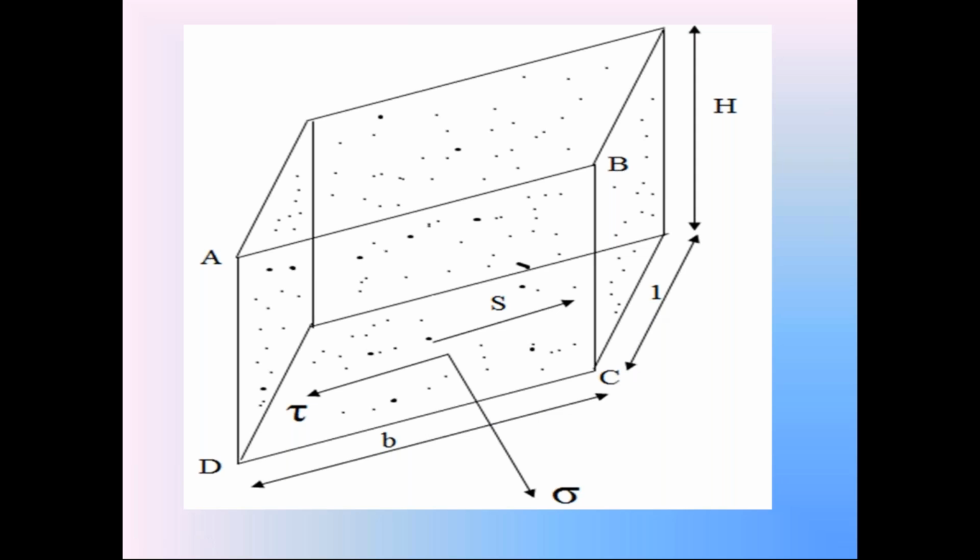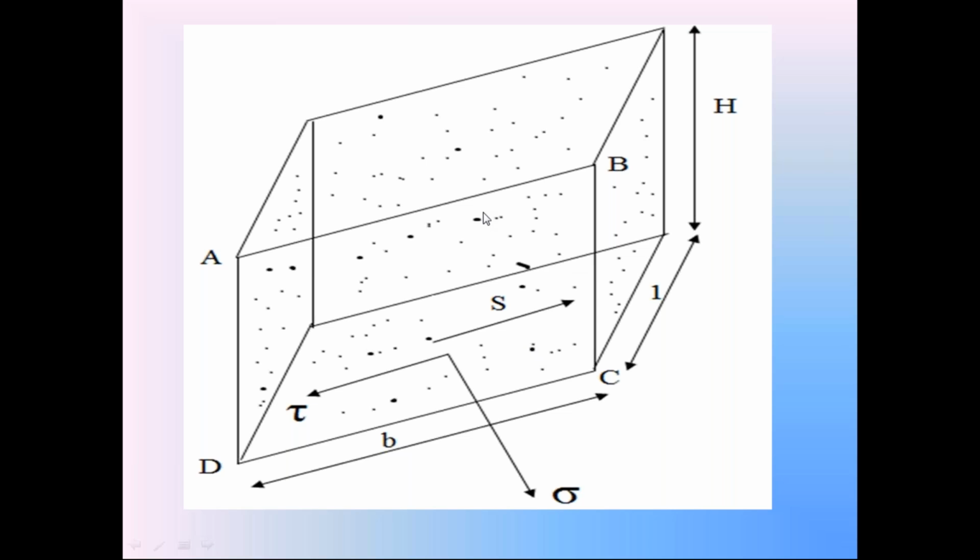So here the area of this bottom plane is B into 1. Then the normal component N is acting on this bottom plane. That normal component N produces the normal stress sigma on this bottom plane. The bottom plane is the failure plane, the translational failure plane.